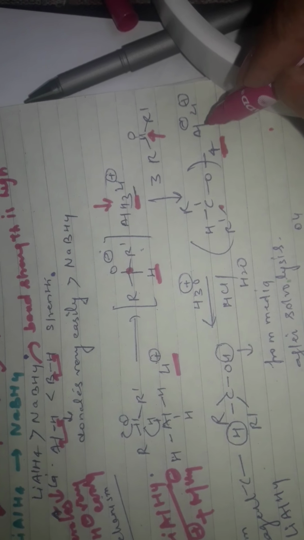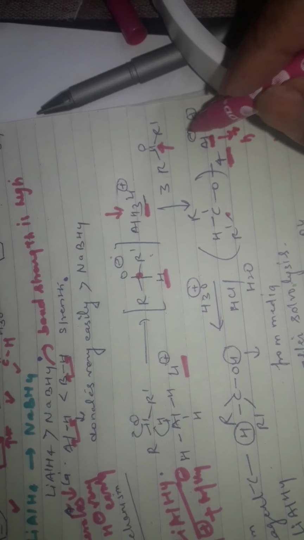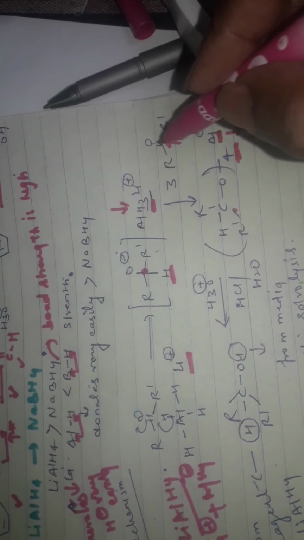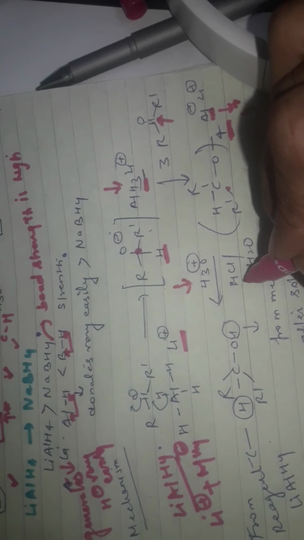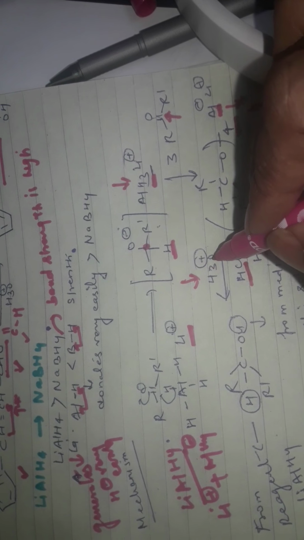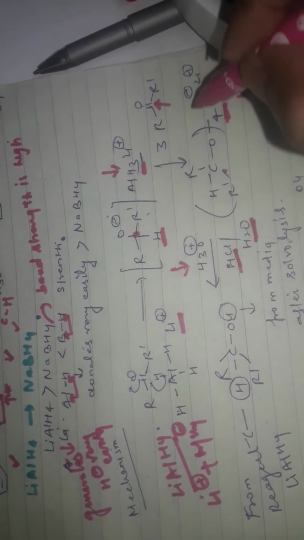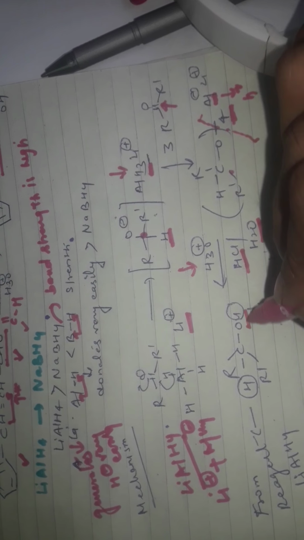So this is the aluminum minus, and there is no hydrogen remaining, means it releases 4 hydrogens to 4 RCOR molecules. After that, hydronium ion is released. If you add acid or H2O, it changes to hydronium ion and it breaks this bond and converts it to OH.